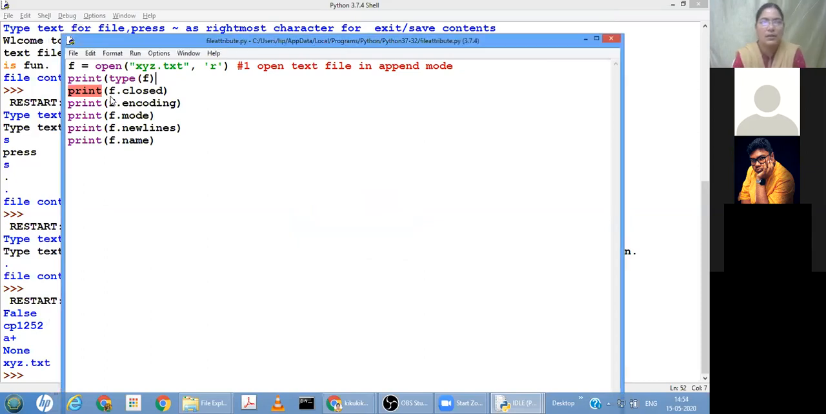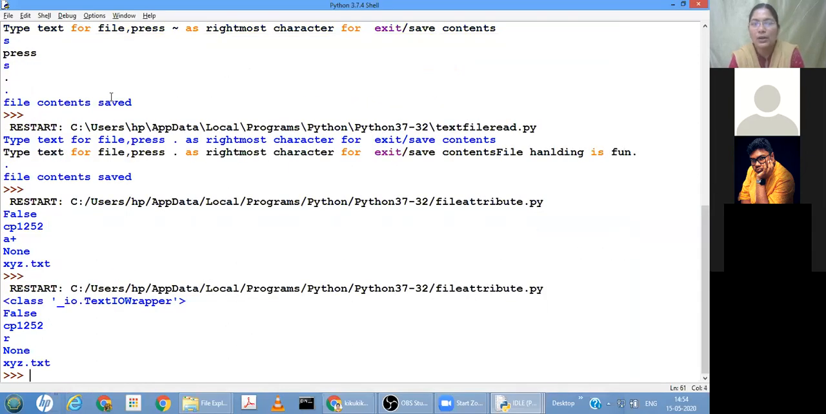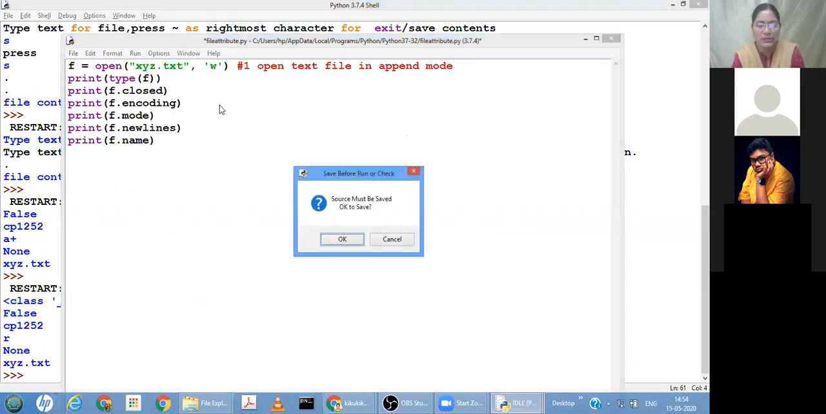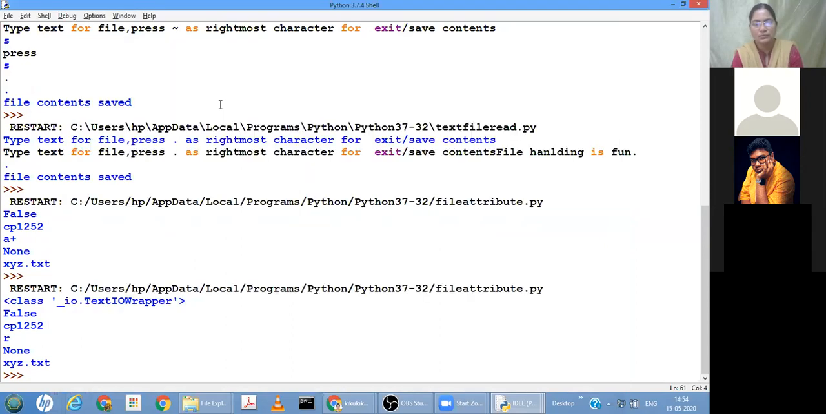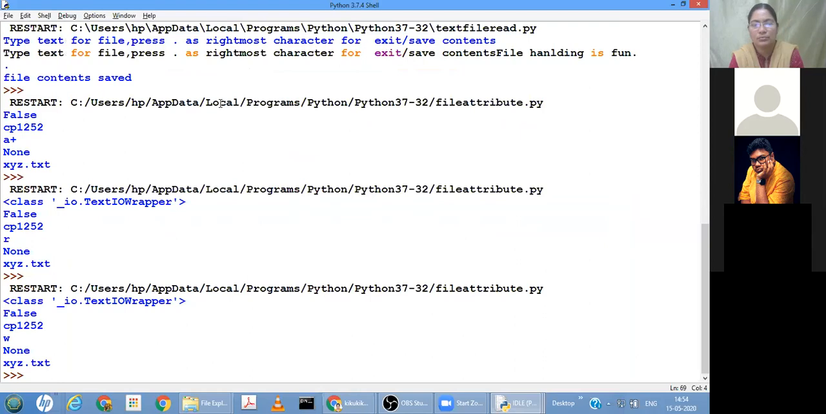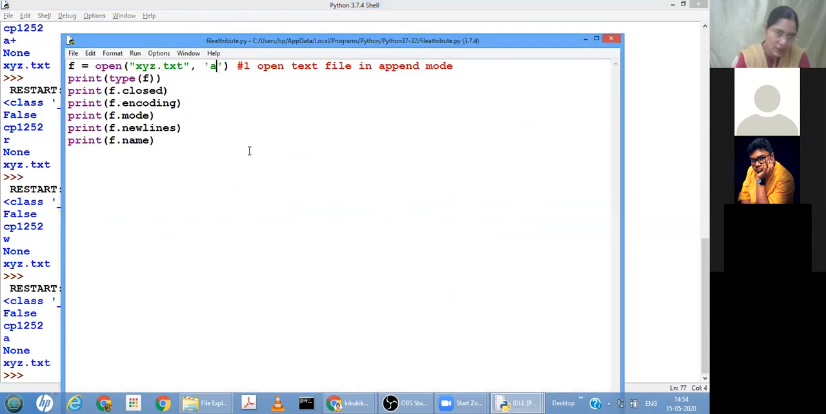Now what is the type of object here? You can see io TextIOWrapper. So it is a TextIOWrapper object. Now if the file is opened in W mode, what type of object is it? Same thing, TextIOWrapper only. If it is opened in append mode, TextIOWrapper, input output wrapper. Fine. Now if it is opened in R plus mode,